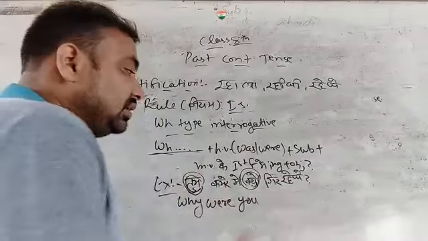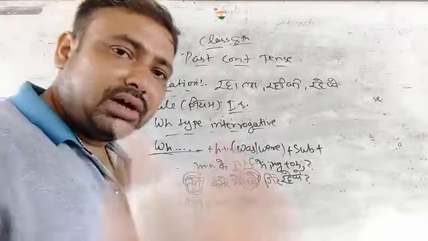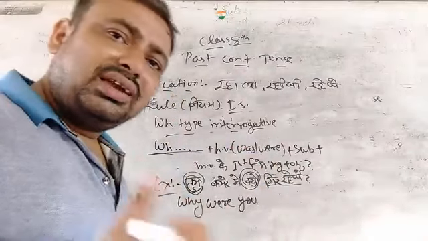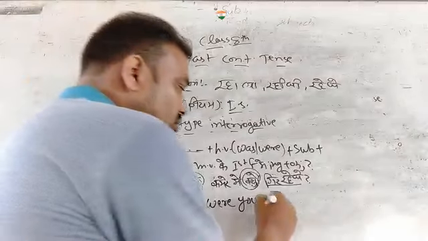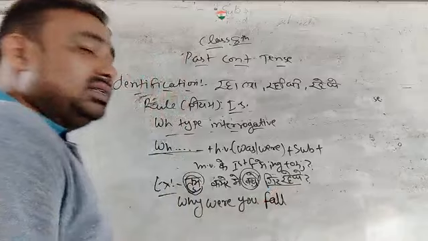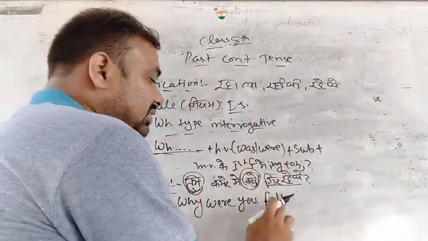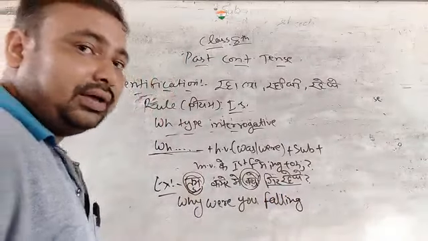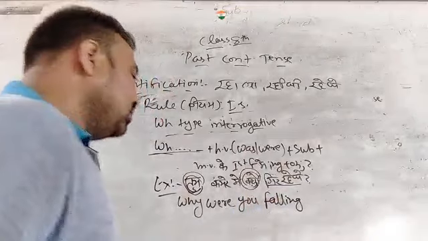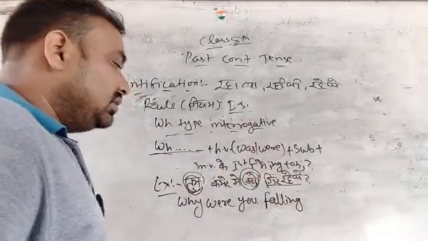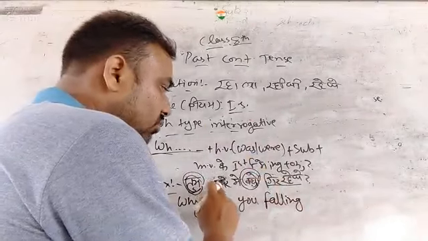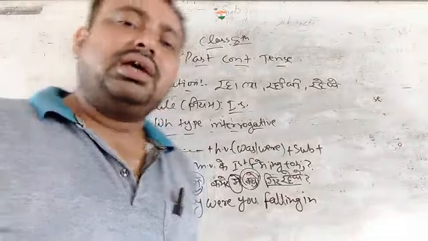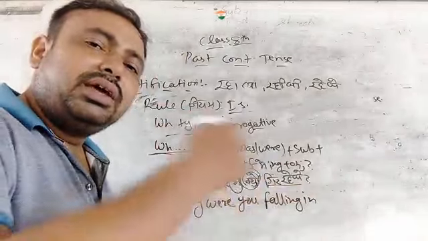So where is the main verb given? The main verb is given here, girna. What is the English version of girna? Fall. So we write here fall, but it is continuous, so we add the ing form to the main verb. If we add ing, it will be falling. Now falling where? In the room. It is a preposition, may. So what is the preposition? May, it is the Hindi version. What will be the English version of may?